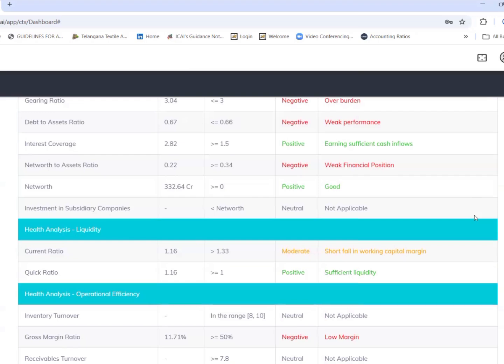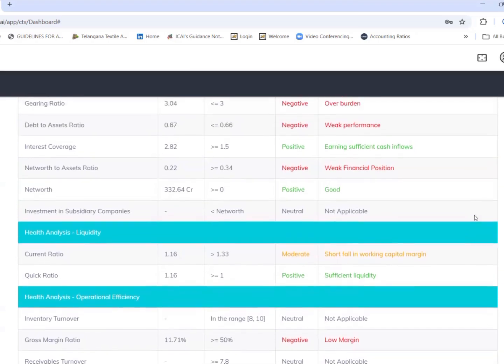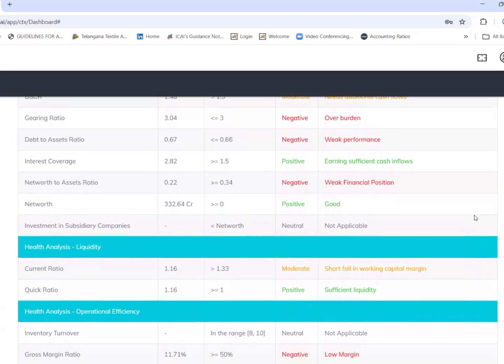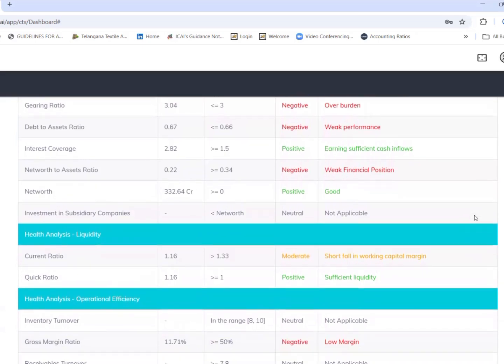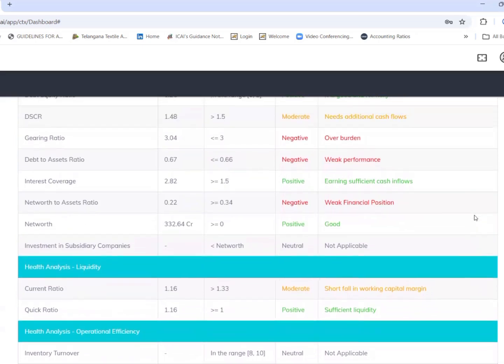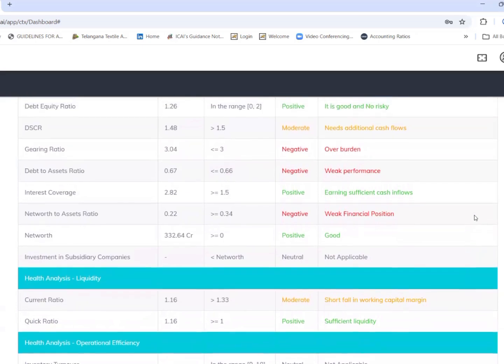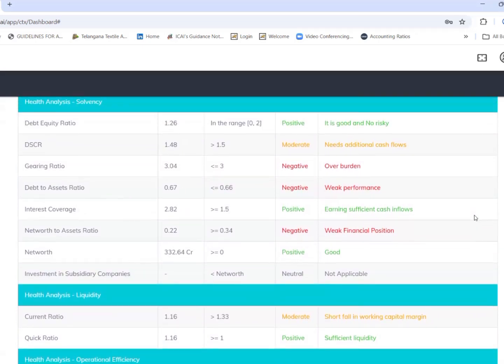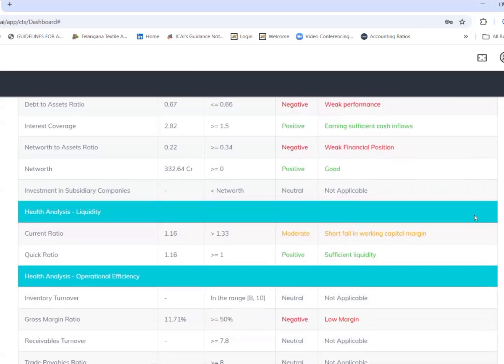Another thing is coming to liquidity, that is the survival of the company. Current ratio is 1.16. It should be 1.33. That means the company has not brought in their full amount of working capital margin. So these are the two reasons why this company has been categorized as unhealthy. The company has to bring in some equity for strengthening the balance sheet, to make the company's solvency strong.